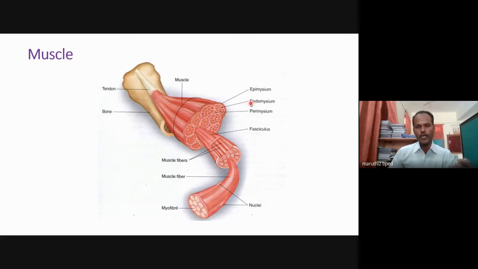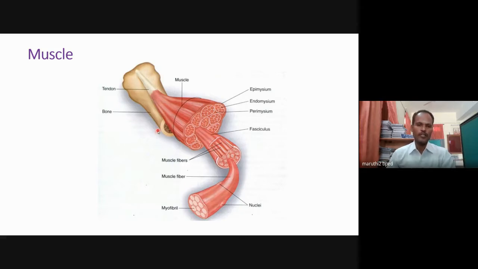Here you should understand the three types of layers: epimysium, perimysium and endomysium. And within the muscle fiber, we have myofibrils, that is, actin filament and myosin filament. This is called a myofibril. Within the muscle fiber, filaments are there, and they are called myofibrils. So this is the basic structure of the muscle.